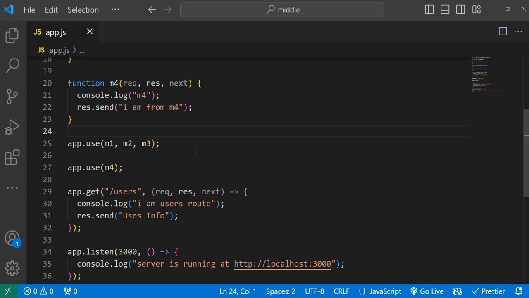But okay, we have written it like this. How will that Express server handle this? Will it throw an error or not? Will it print "I am from M4", and after that go to this one and again send users information? What will happen? This is the most important interview question.